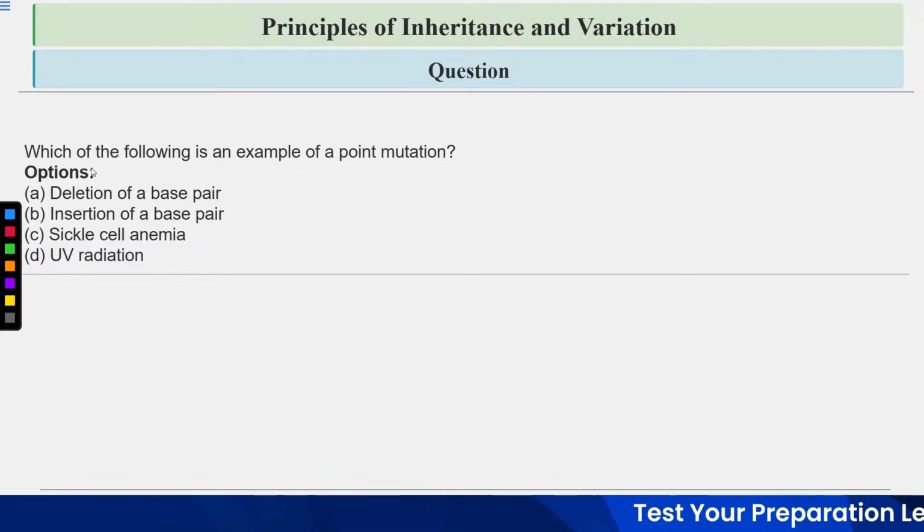Now let's discuss this question. Which of the following is an example of point mutation?